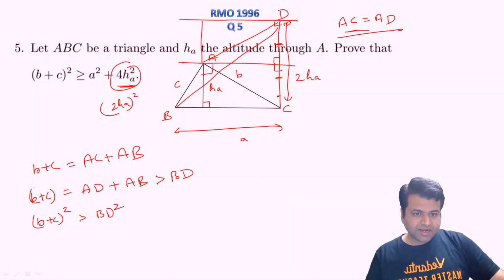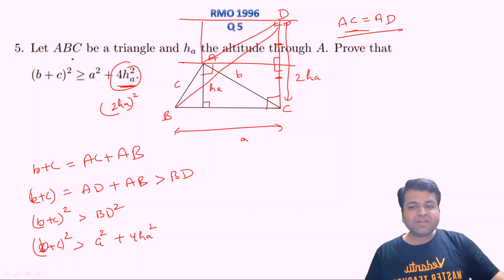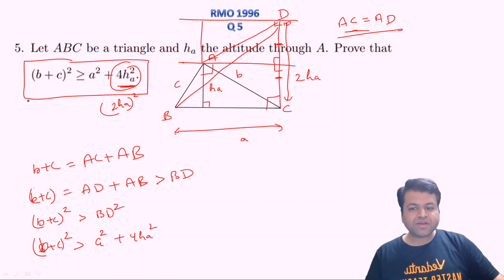But since this is a right angle triangle, BDC, we can say that this B plus C whole square should be greater than BD square. BD is the hypotenuse, so BD square, according to Pythagoras theorem, will simply be A square plus 4HA square. And in fact, this is what we need to prove.